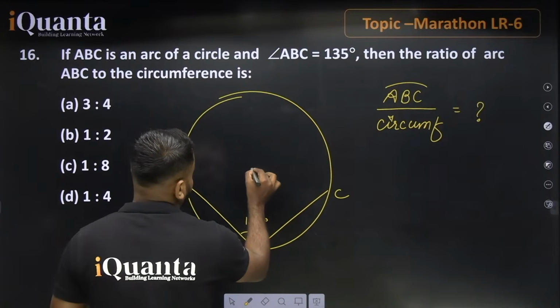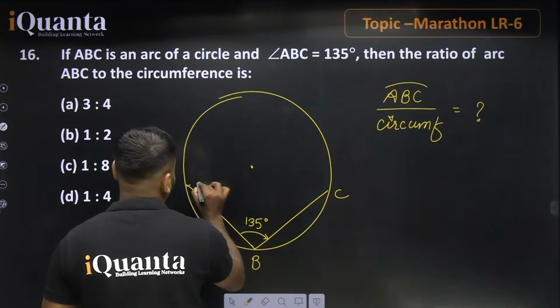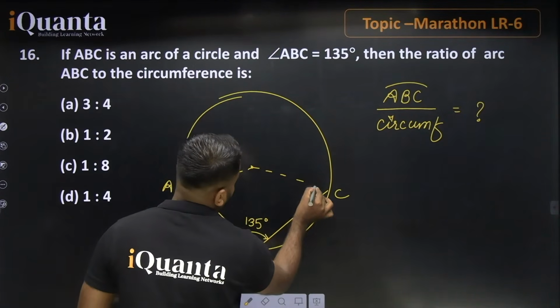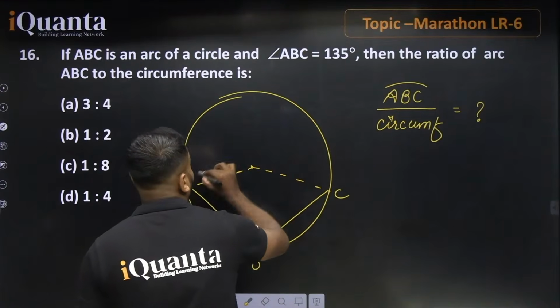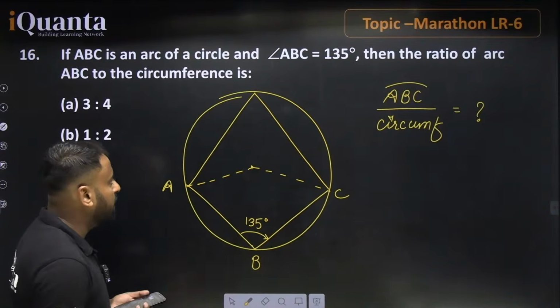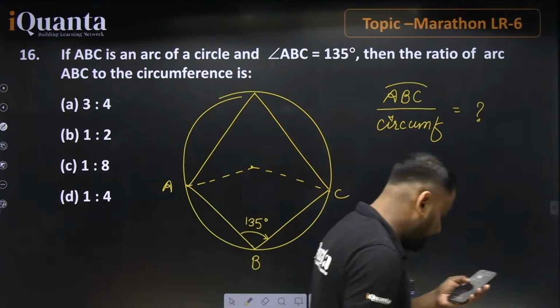What is that hint? This is the center, right? If this is the center, we can just drop it like this, correct? And we will just draw one more angle over here. So we can say yes, this is a cyclic quadrilateral. Now you guys can check what will be the correct answer for this question.